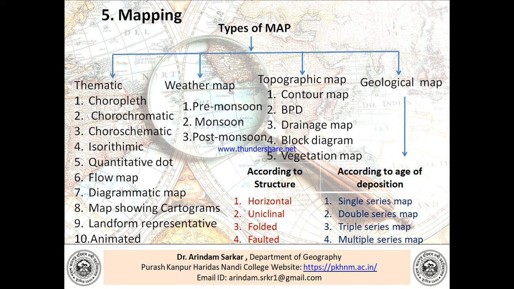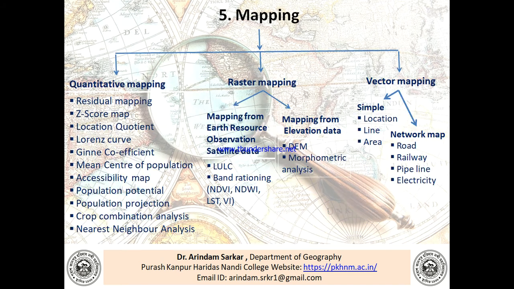Geological map can be divided according to two different aspects. One is according to structure, that is horizontal structure, uniclinal structure, folded structure, and quarter structure, and another aspect is according to the age of deposition, that is single series map, double series map, triple series map, and multiple series map.